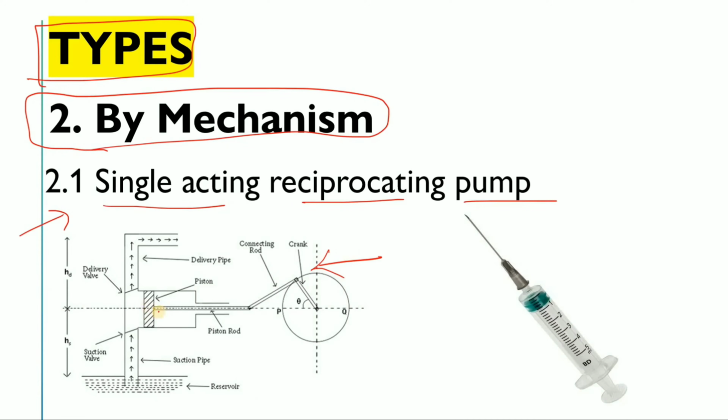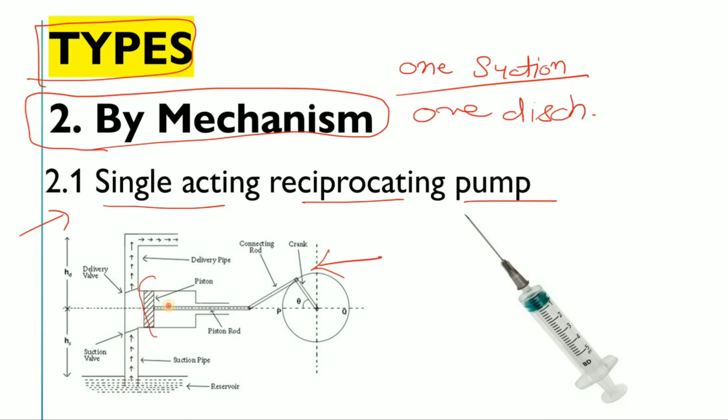It means that there will be one suction and one discharge. One suction, one discharge means there will be one piston, and one suction pipe and one discharge pipe.